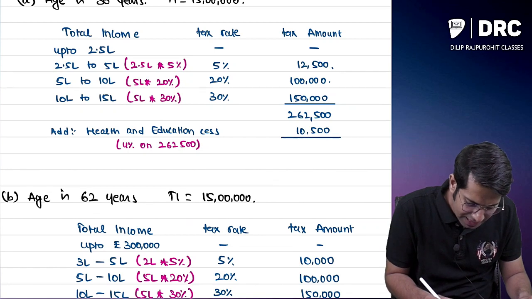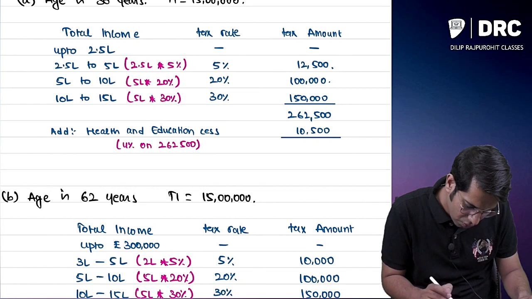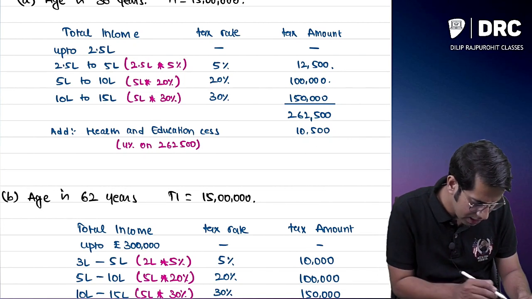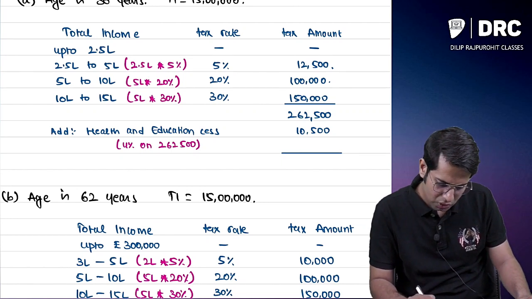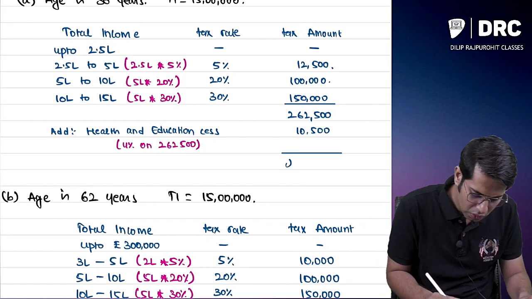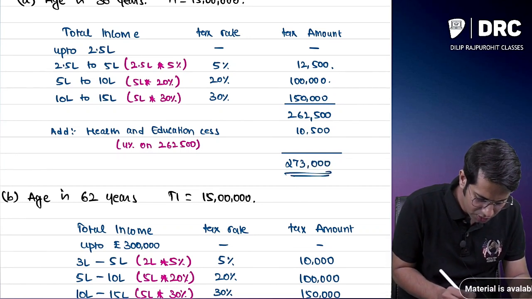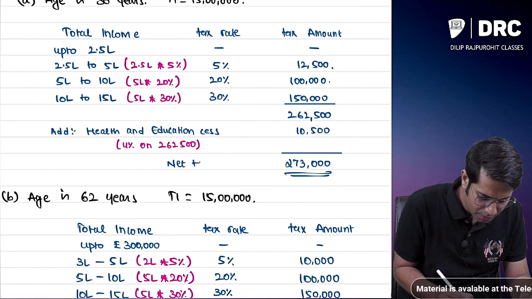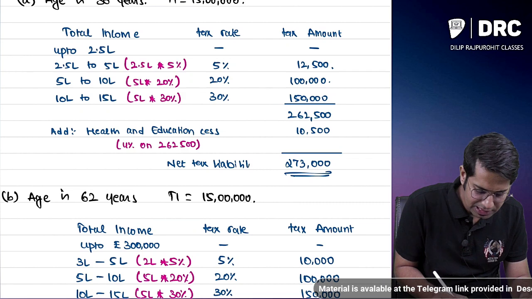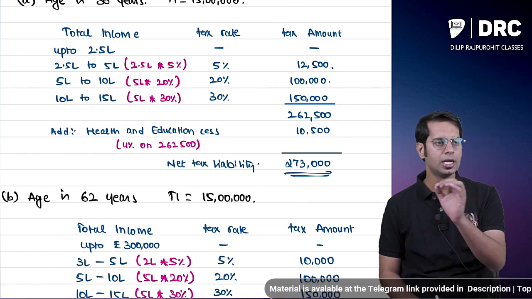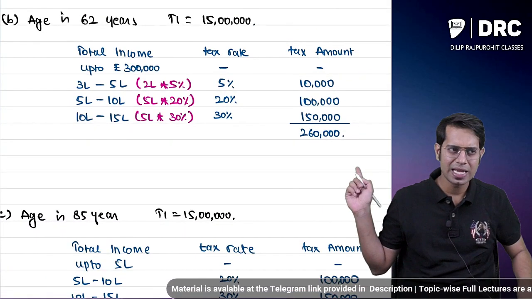So now what is my net tax liability? If I ask you what is my net tax liability, what is your answer? Sir, my net tax liability over here is 2,62,500 plus 10,500, that is 2,73,000. This is the net amount of tax which I have to pay.